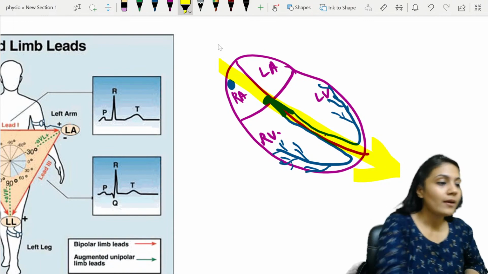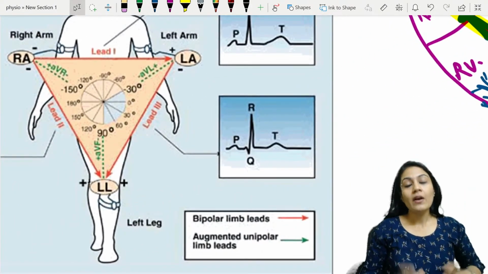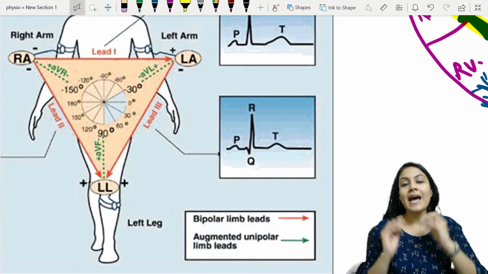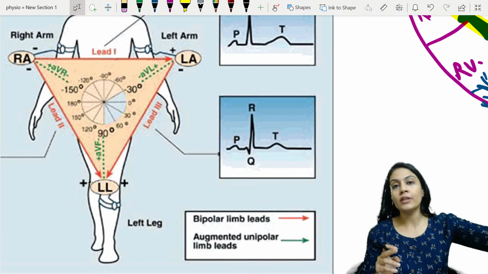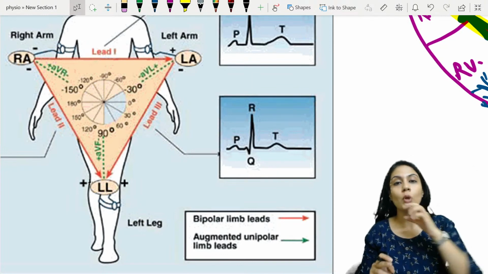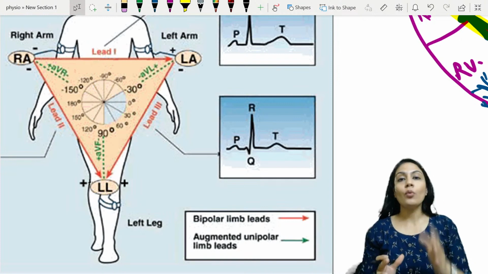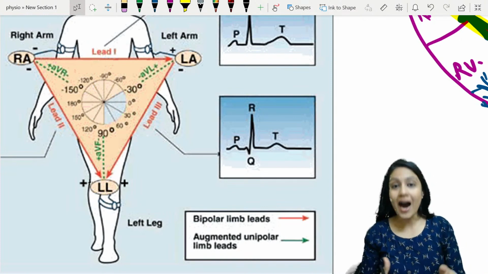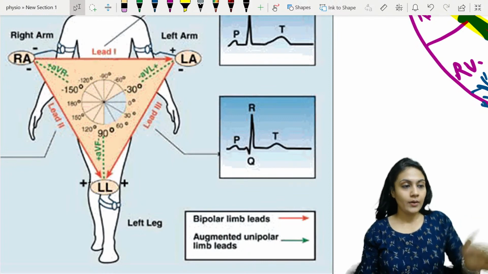So that's why we say there should be a normal range. If the healthy person is there, there is an average thickness of the heart and average direction of the depolarization that we call an axis, and this axis is denoting the depolarization of the heart. That's why we call it the cardiac axis, right?